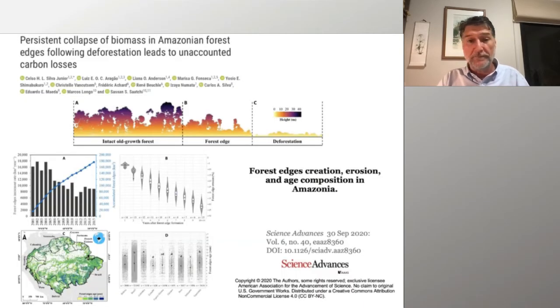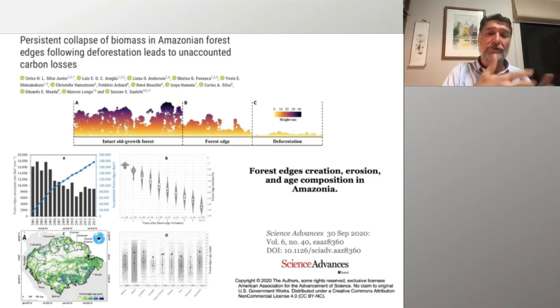All this information is being published, so you can see the data there. This is the last example I would like to give, which is associated with the fragmentation of deforestation in the region, and actually how the fragmentation and deforestation kind of percolate within the intact old-growth forests, leading to loss of biomass in a distance between the deforestation throughout the forest edge.